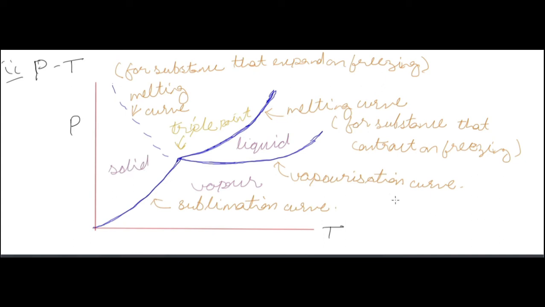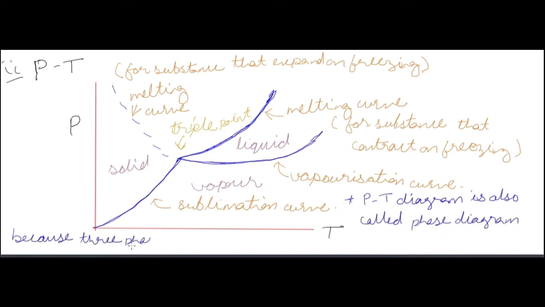Now the PT diagram is also called the phase diagram because the three phases are separated from each other by three lines. One line is the sublimation curve, one line is the vaporization curve, and one line is the melting curve. There are two melting curves, one for substances that expand on freezing and one for substances that contract on freezing.